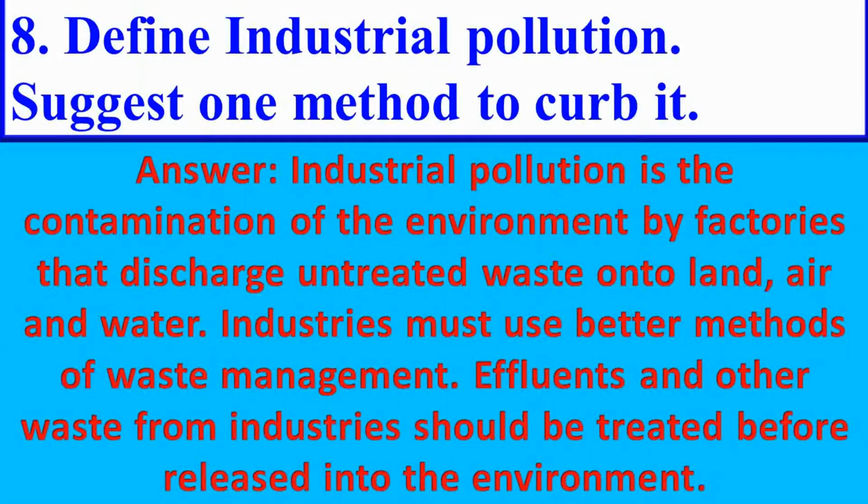Industries must use better methods of waste management. Effluents and other waste from industries should be treated before being released into the environment.